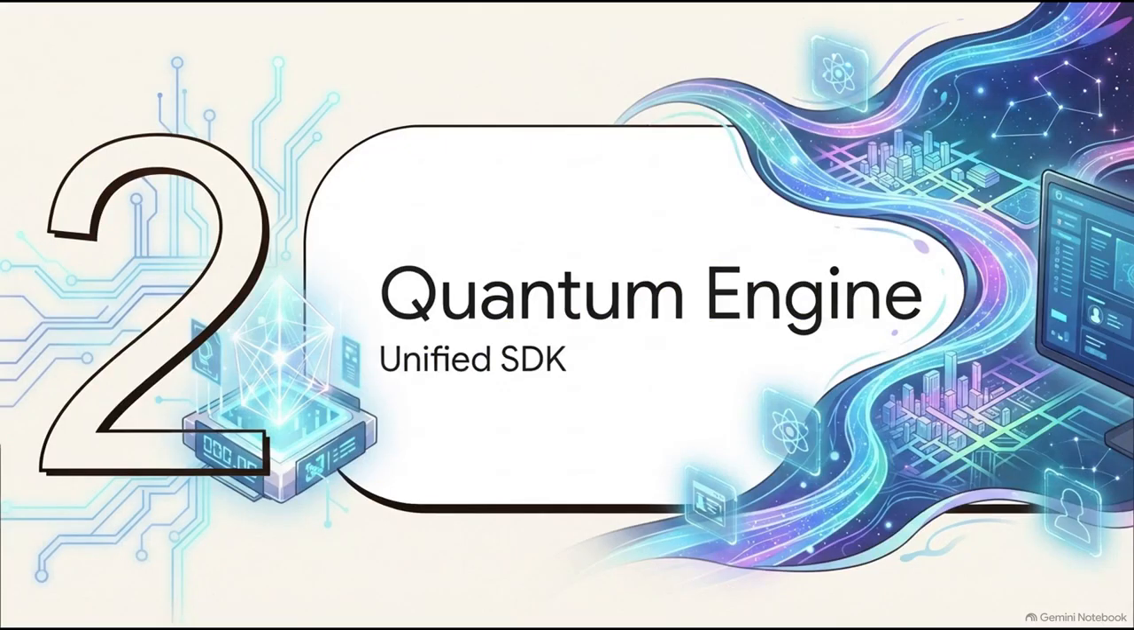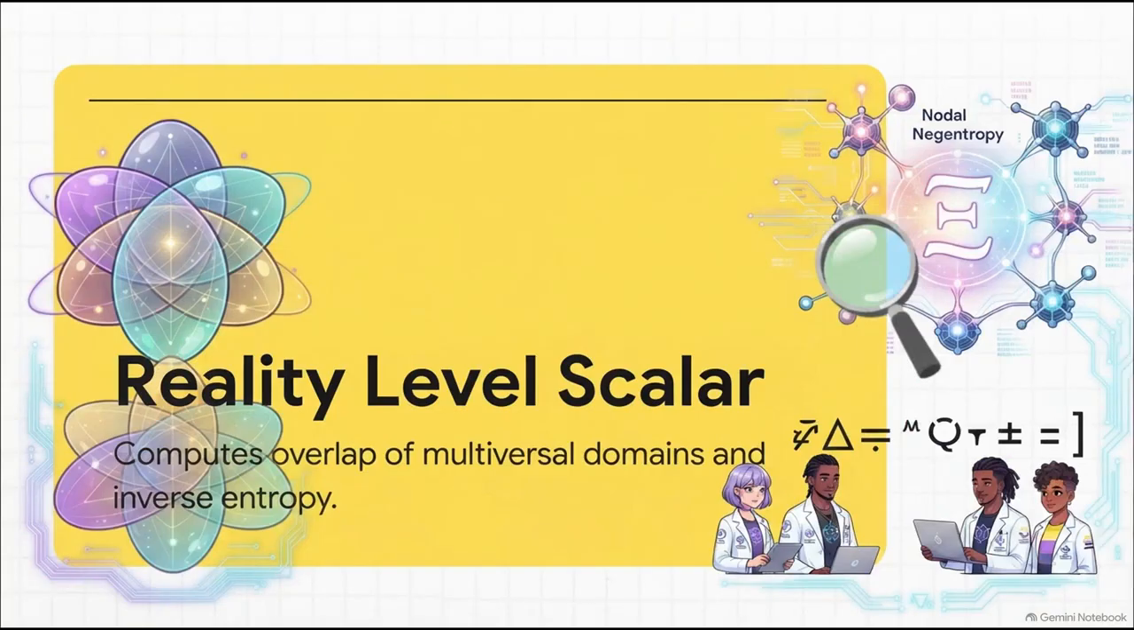Section 2. Quantum Interaction Engine, the Unified SDK. This is where the lore becomes actual executable logic within the Unified Quantum Solutions SDK. You can think of it almost like a video game physics engine, but built for theoretical quantum states. The documentation introduces us to some seriously heavy mathematical models. Specifically, we've got the reality-level scalar, which is represented by the Greek letter xi, and nodal negentropy.